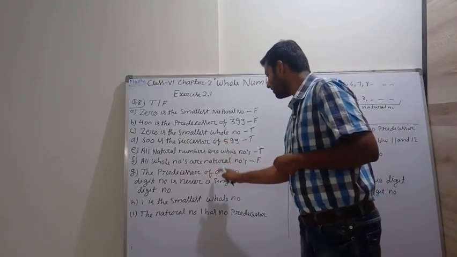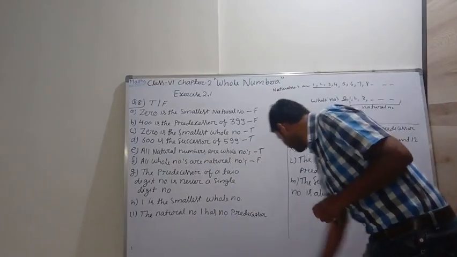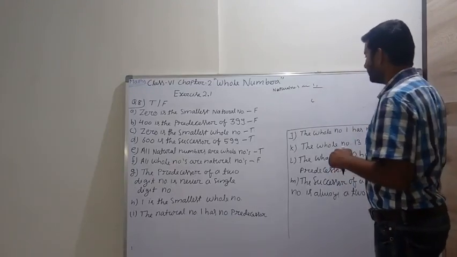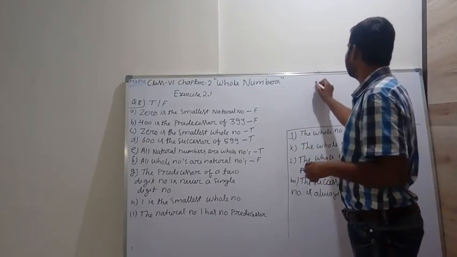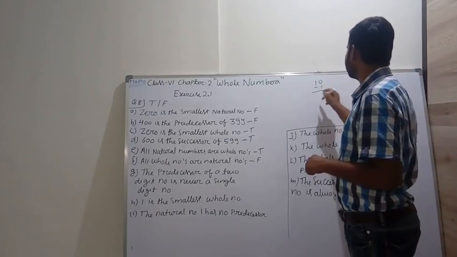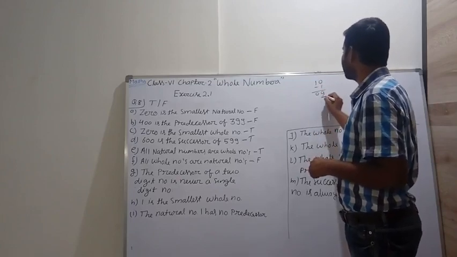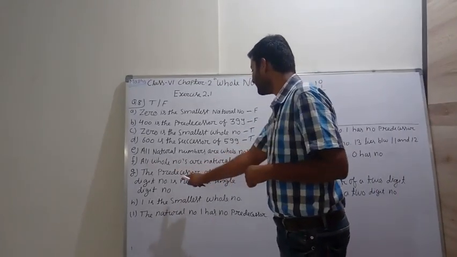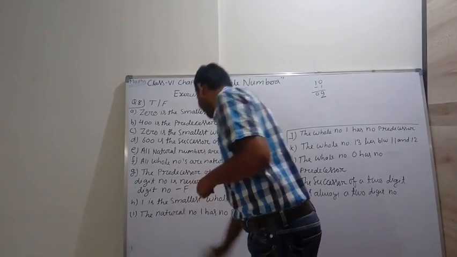The predecessor of a two-digit number is never a single-digit number. Let's see. Suppose 10 is a two-digit number. Now the predecessor of this two-digit number means 10 minus 1, we get 9 as a result. So 9 is a single-digit number. So it is a false statement. The predecessor of a two-digit number is never a single-digit number is a false statement.